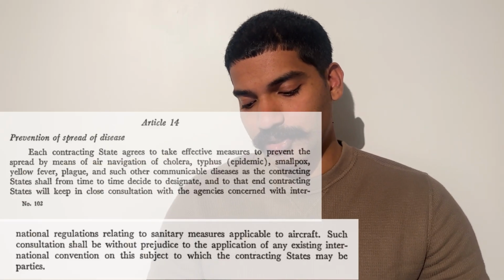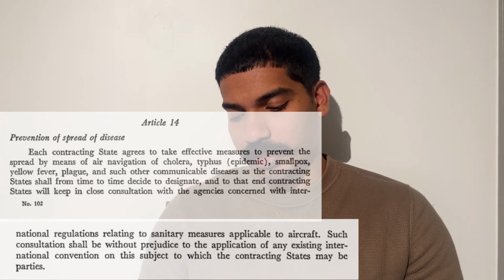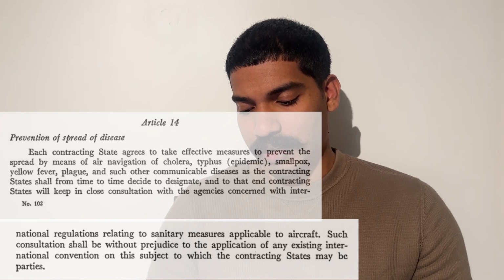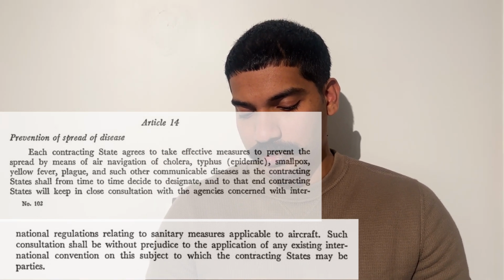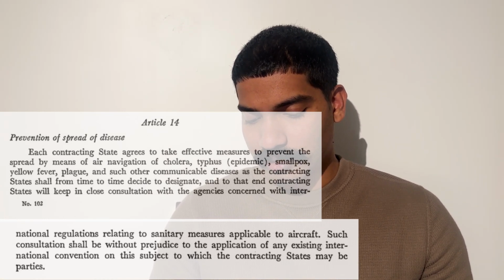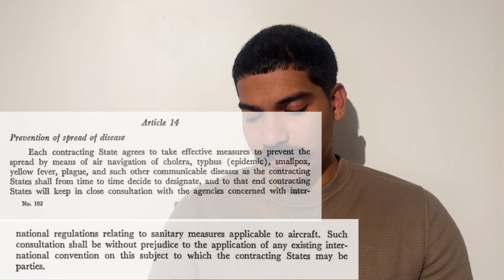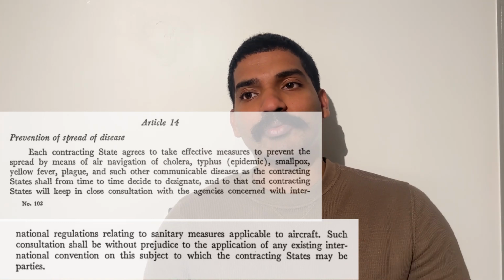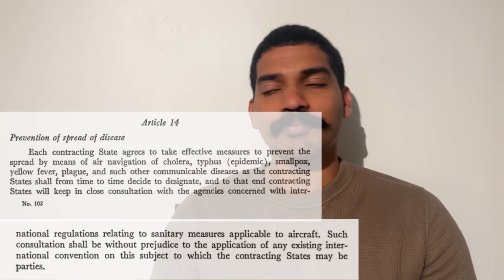Article 14 is prevention of spread of disease. It says each contracting state agrees to take effective measures to prevent the spread by means of air navigation of cholera, typhus, smallpox, yellow fever, plague, and such other communicable diseases as the contracting state shall from time to time decide to designate. So we all know that the last disease was COVID-19, and we saw that all the countries basically closed their borders. So that was basically to obey Article 14, which is prevention of spread of disease, right?